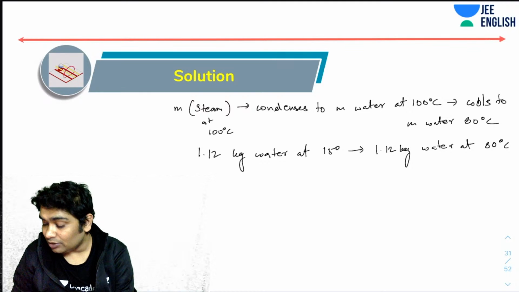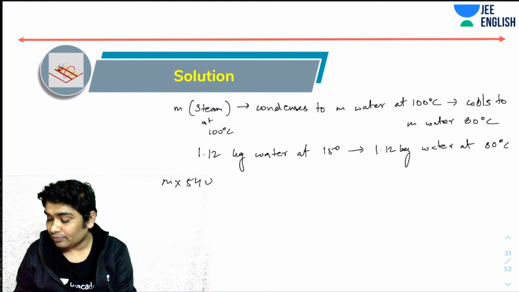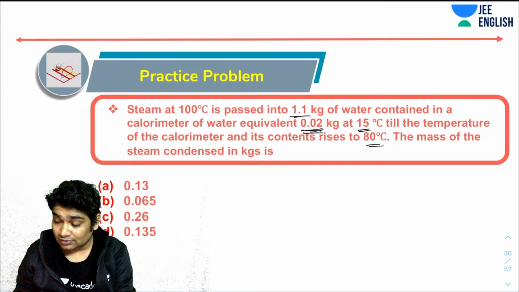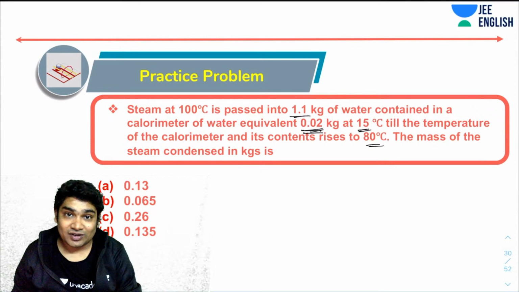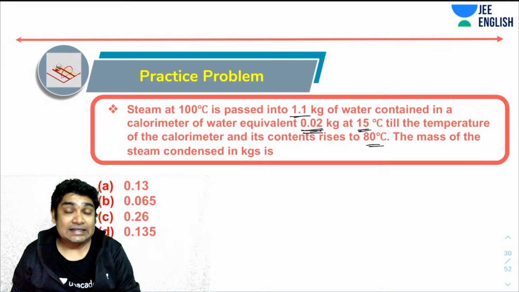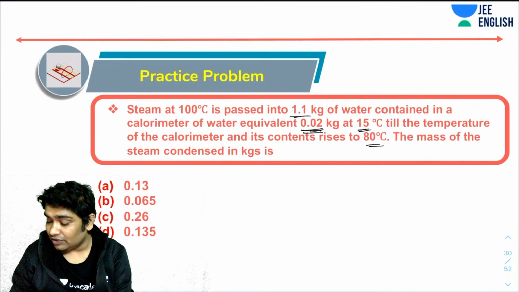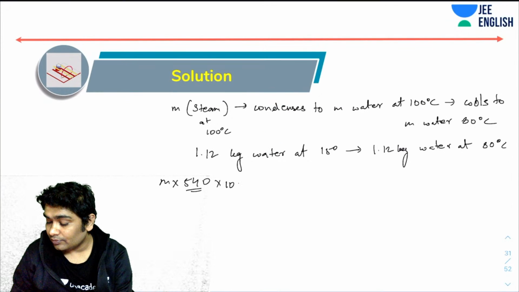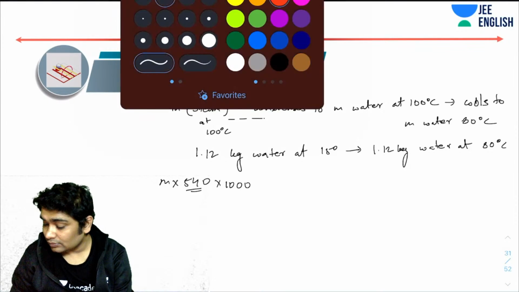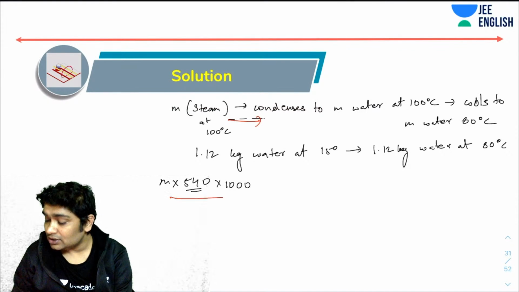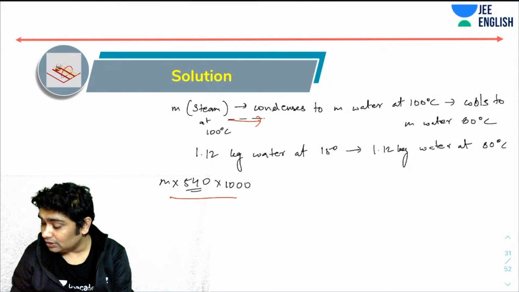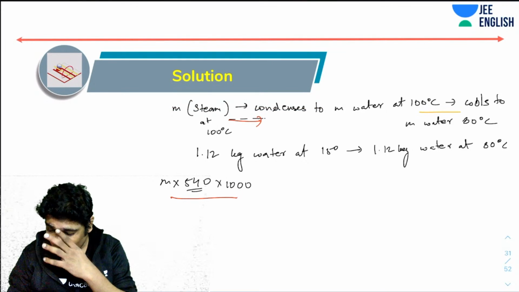So I can say M into latent heat, which is 540. Okay, that is not given. This is what happens in most questions. They do not give you that because they assume that you know it. So this is for grams. Please remember, we'll be taking all of these things in grams. For kgs, it will become into 1000. This is the heat that is lost here. Heat lost here would be written in the second term.